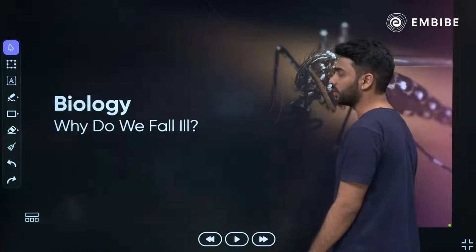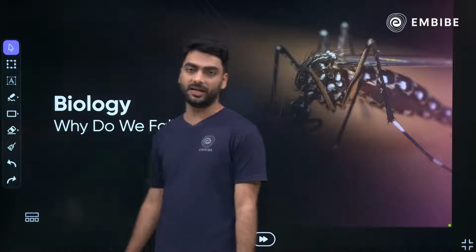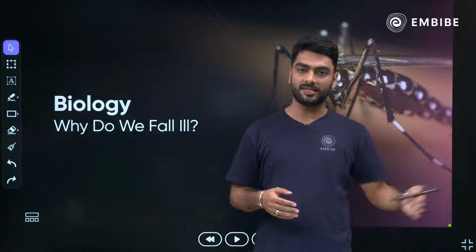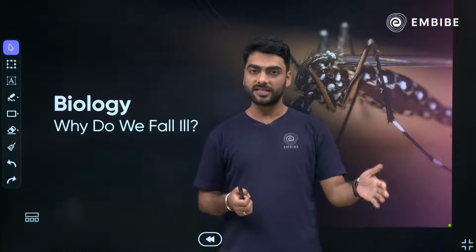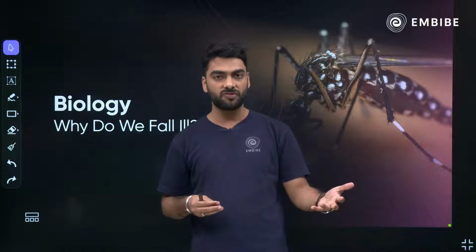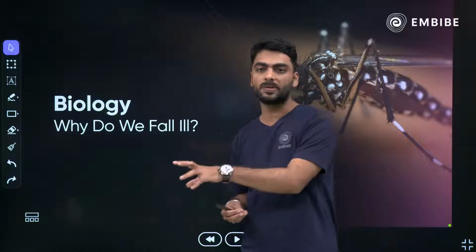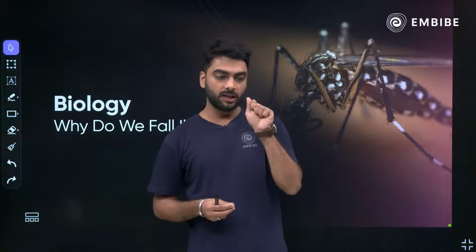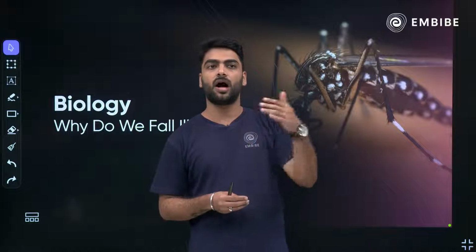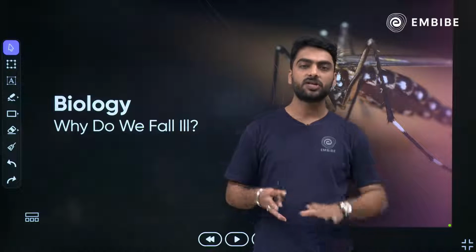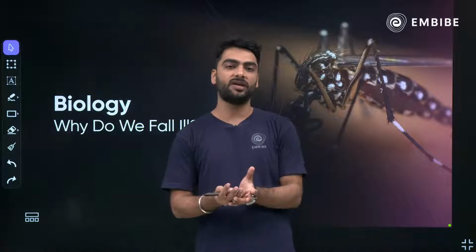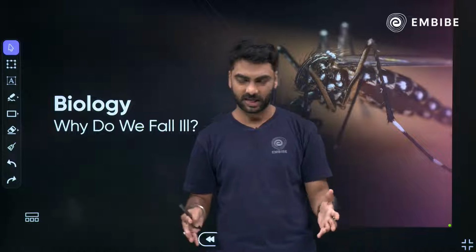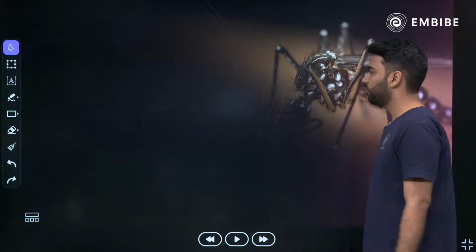And now let's start talking about the chapter, why do we fall ill. In this particular chapter, we talk about pathogens, the disease causing organisms. We talk about the different types of disease, the preventive measures of diseases, and tissue specific and organ specific manifestation. We also talk about the precautionary measures and how you cure diseases, right? So this topic is all about different kinds of diseases, bacterial, viral, fungal, protozoan, everything. Okay? So let's begin.